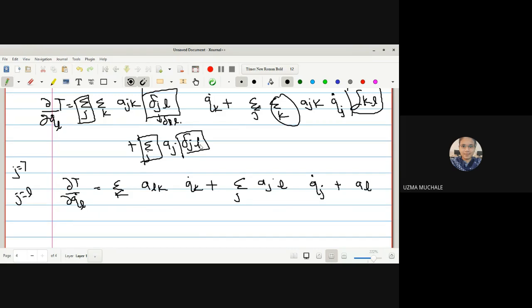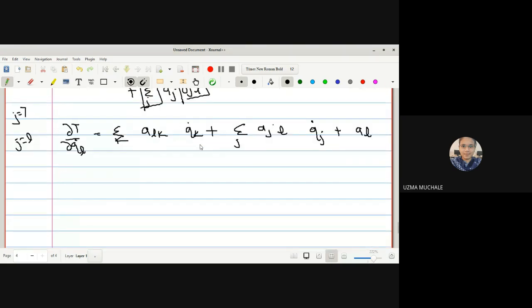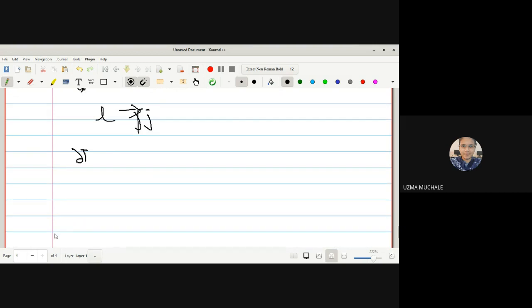Okay, now just changing the parameter L to J, because we mostly use J, we get the result as dou T by dou Qj dot is equal to 2 times.